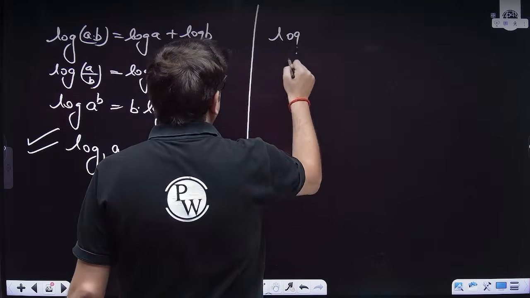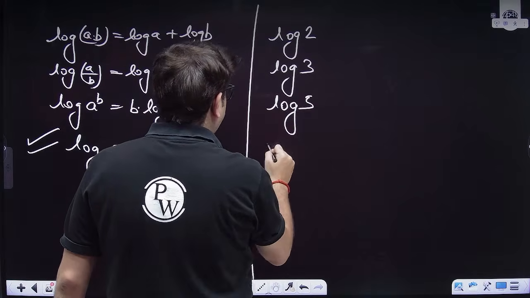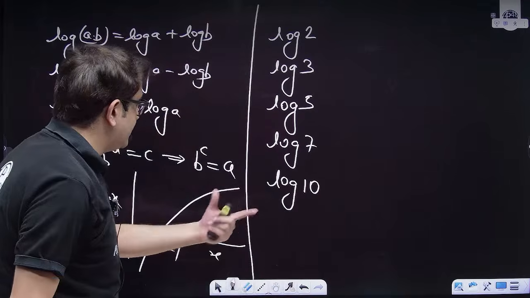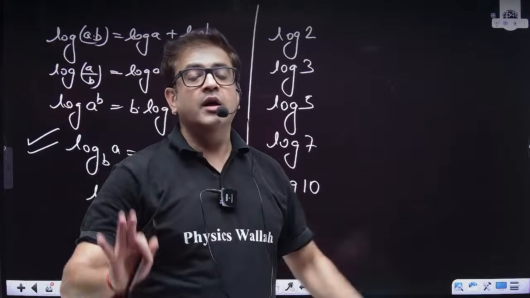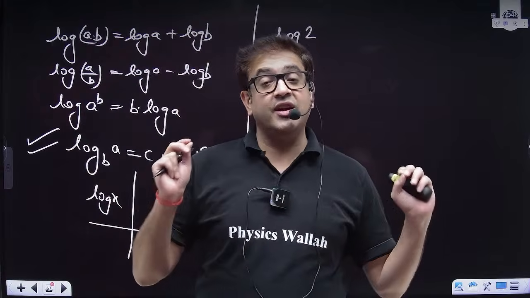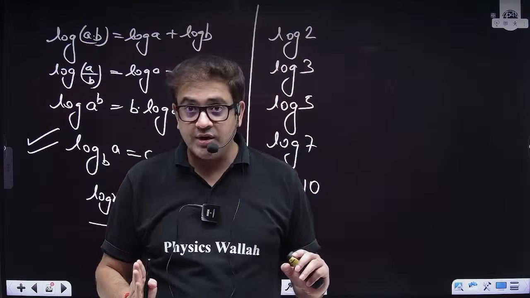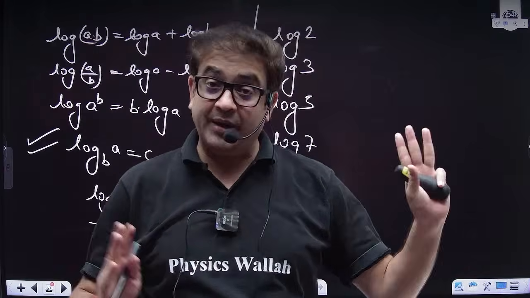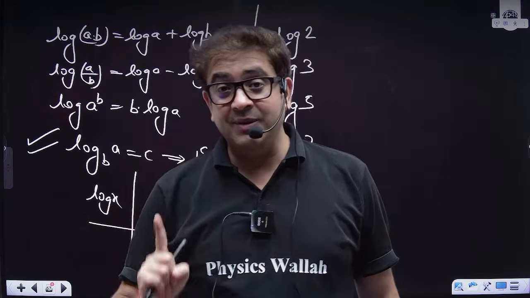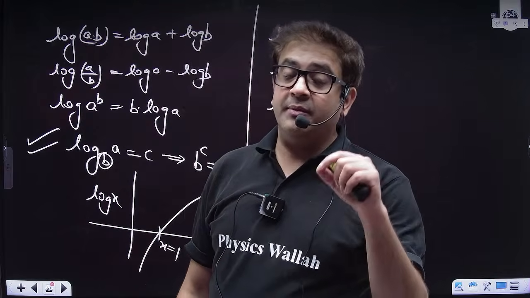So log of 2, similarly log of prime numbers, 3, log of 5, log of 7. And log of 10 is obviously common sense, because what does log mean? Whenever we write log, it means to the base 10. Whenever in chemistry you see log, it means to the base 10. And whenever we mean log to the base e, we write ln. In chemistry, NCERT follows this trend, and therefore JEE and NTA follow the same trend. Whenever they write log, whether they mention it or not, the base is 10, and whenever they write ln, the base is e.